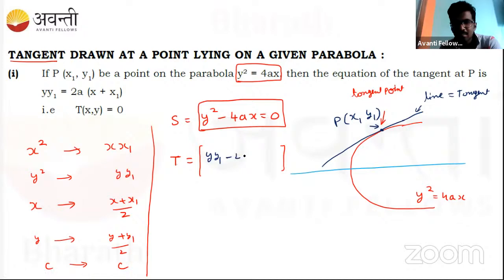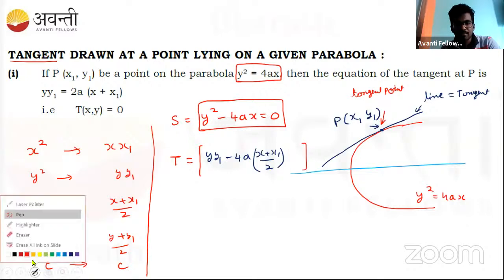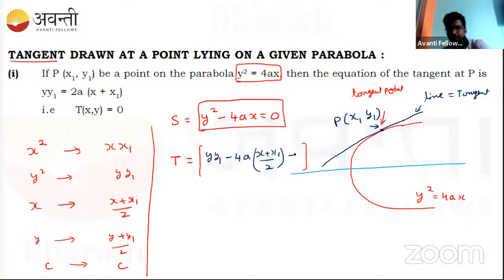Minus 4a as it is, the constant as it is. Where x is there, we should replace that with x plus x1 by 2, equal to 0. So this becomes the tangent equation.